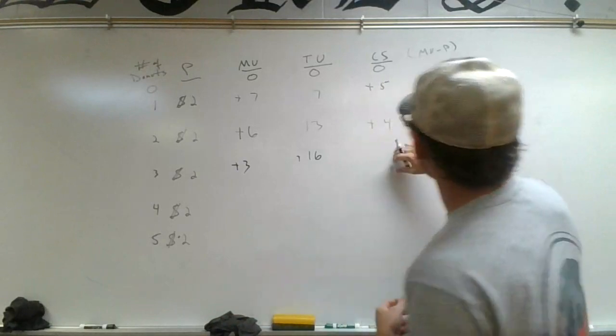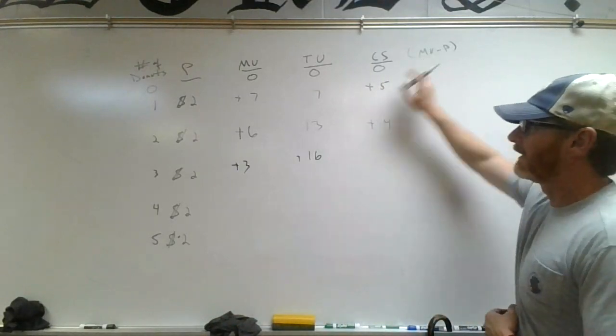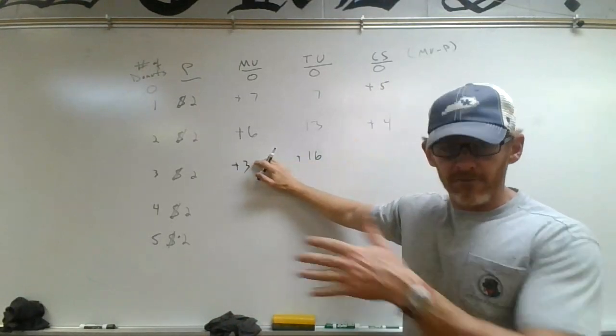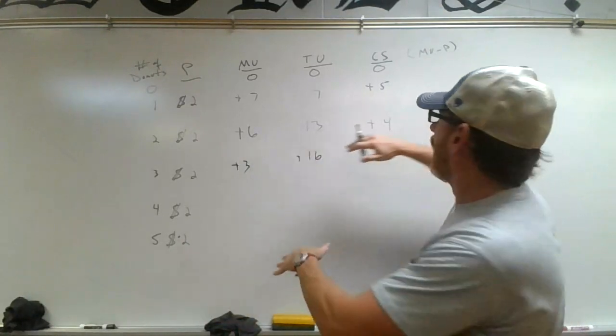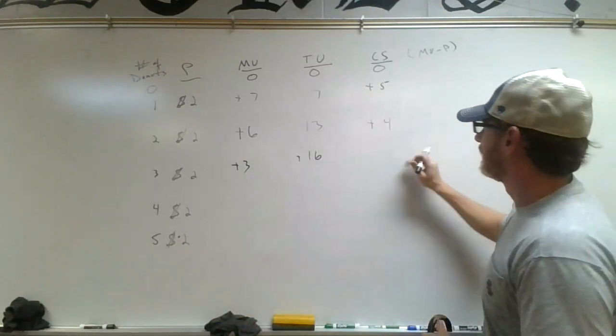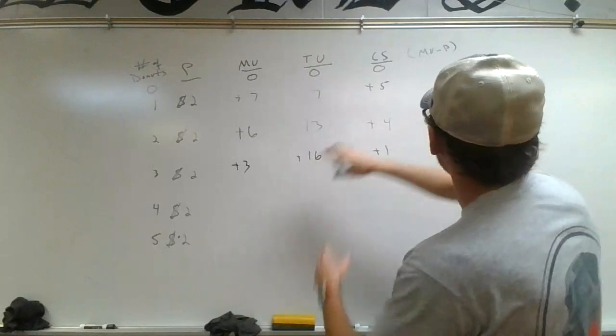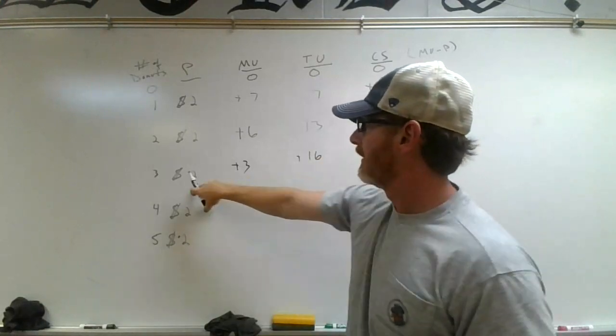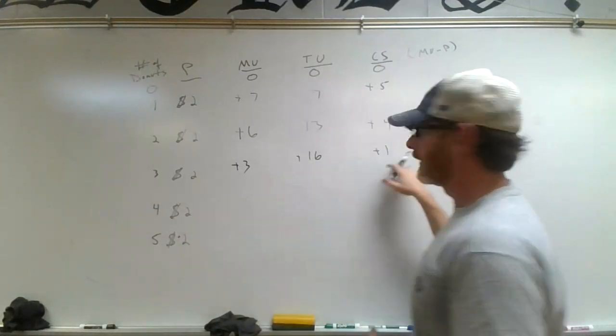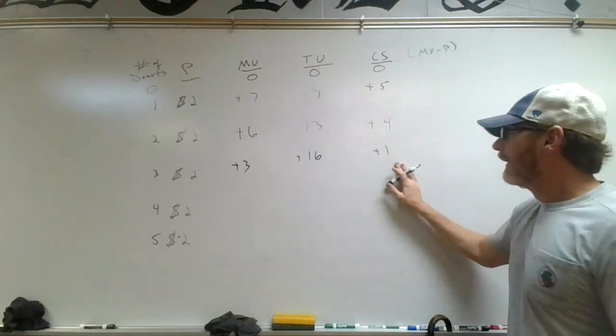And for the consumer surplus, again, marginal utility, our satisfaction for that one additional one, minus the price is going to give us plus 1, right? 3 minus 2. 3 is marginal utility. Minus 2 for the price. Our consumer surplus is plus 1.